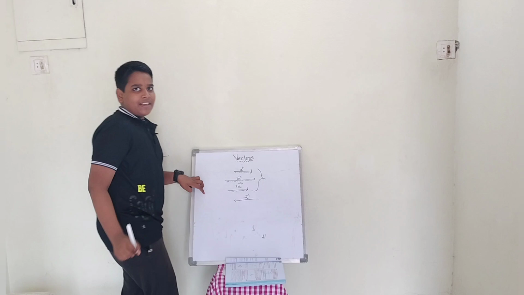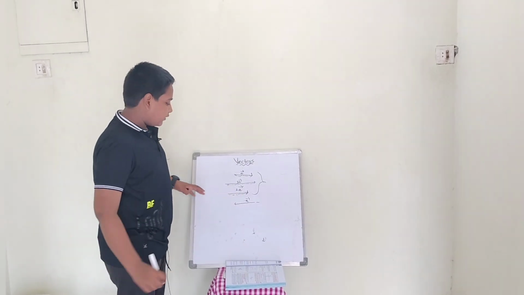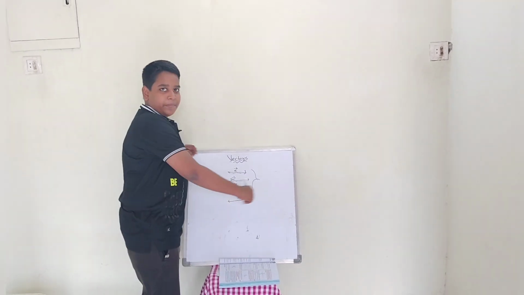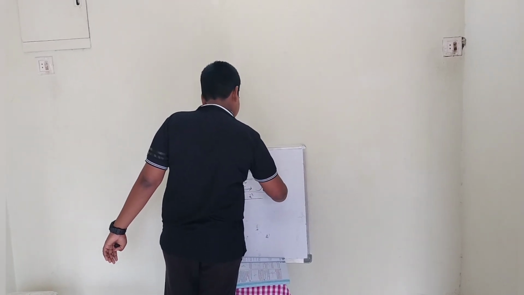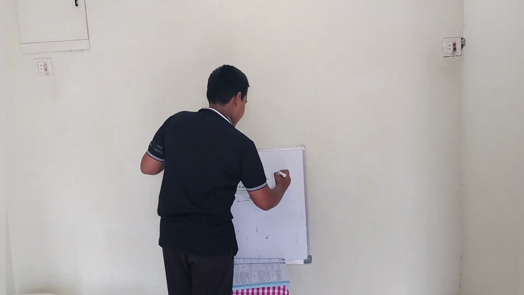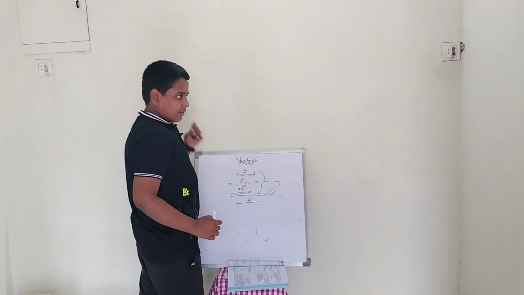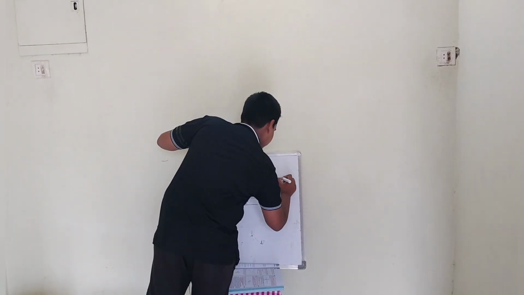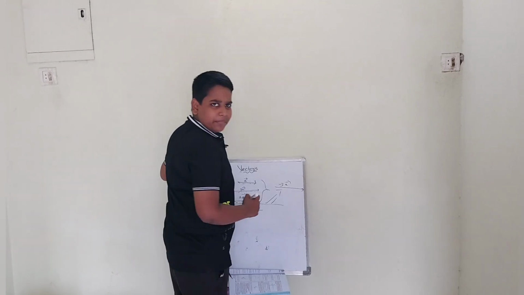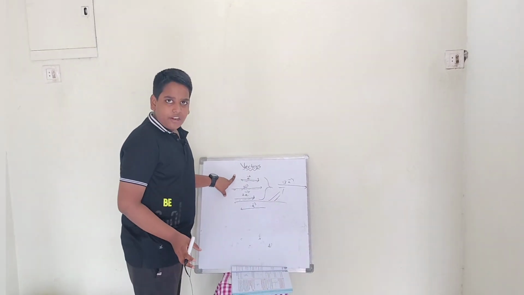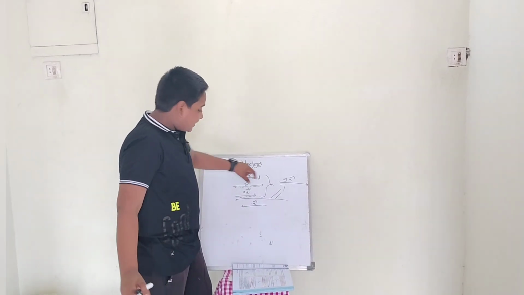Again, the total is the same, just the direction changes. I am writing this here. If I add 3 to this, it is the same as a positive vector, but in the case of the negative vector, just the direction is changing.